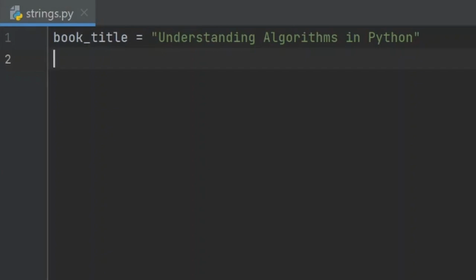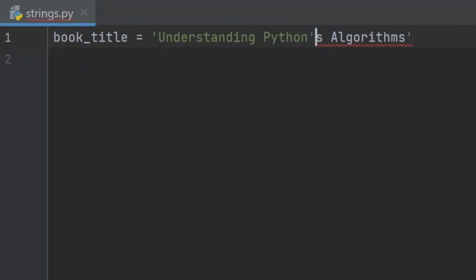Let's try it. Let's use single quotes and modify the book title to Understanding Python's Algorithms. Even before running this, you can see that there is an error. This is because when Python encounters the apostrophe here, it assumes it is the closing quote or the end of the string.